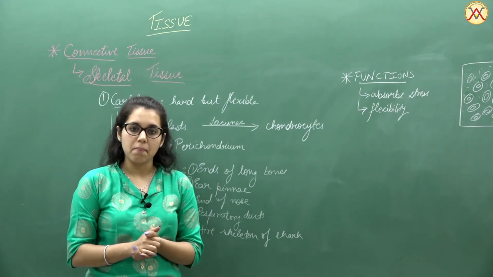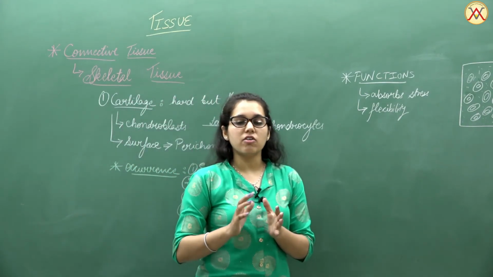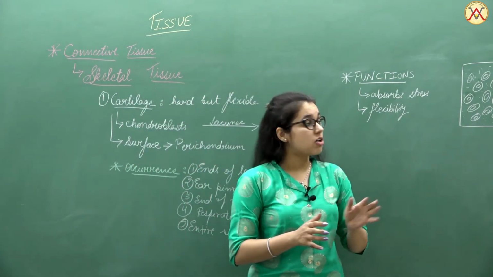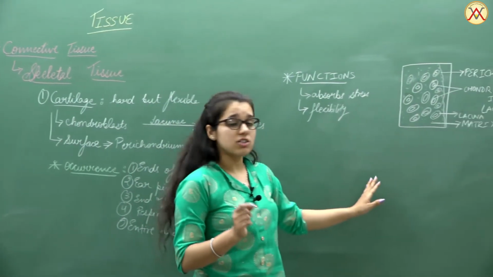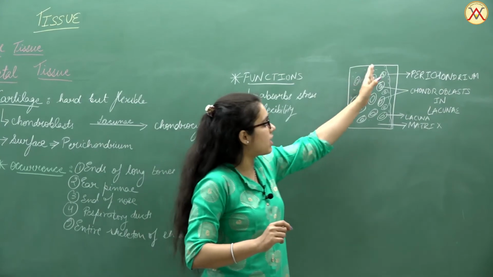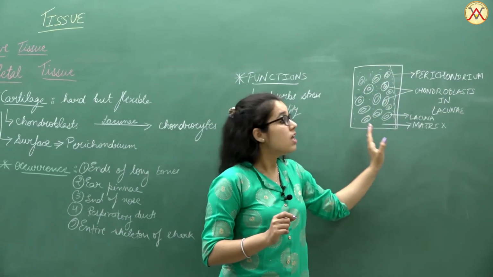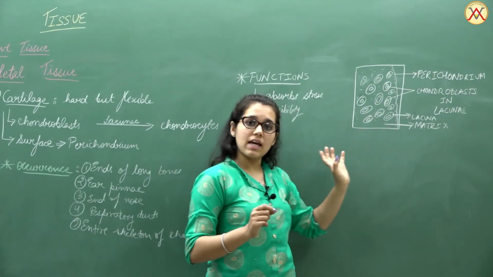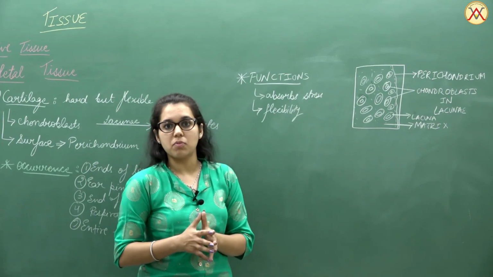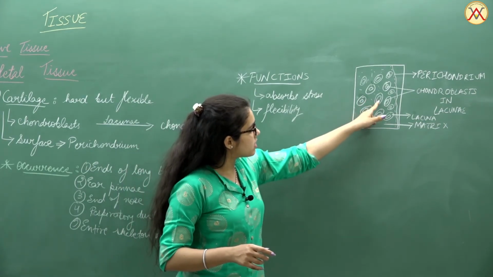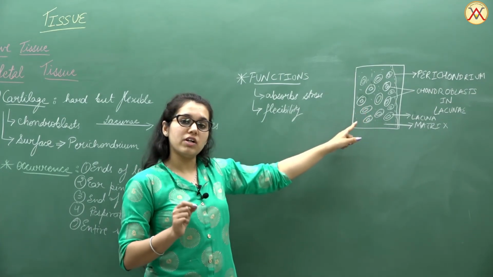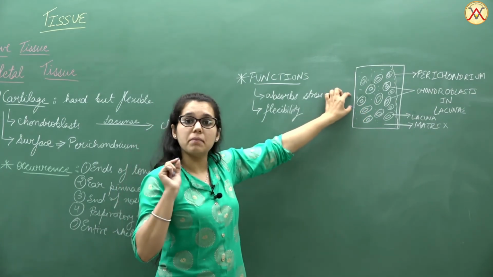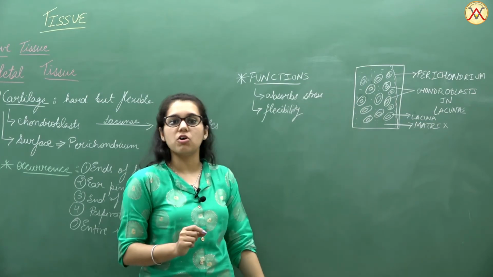When we talk about the structure of it, or when we try to see the chondroblasts and chondrocytes, in the cartilage cross section we have a perichondrium layer, and inside that we have cells which are known as chondroblasts. These chondroblasts are finally surrounded with a lacuna, fluid-filled spaces, and ultimately this complete structure will be known as the chondrocyte.